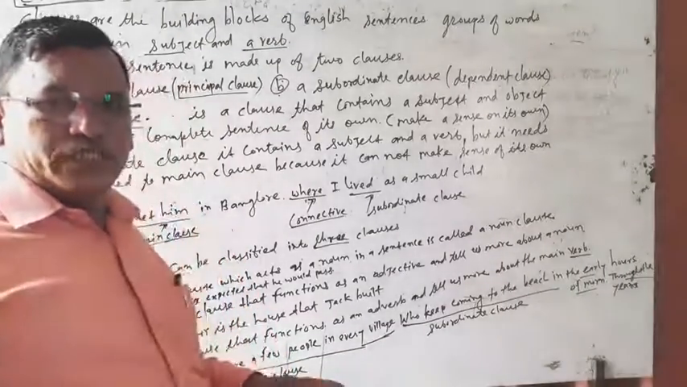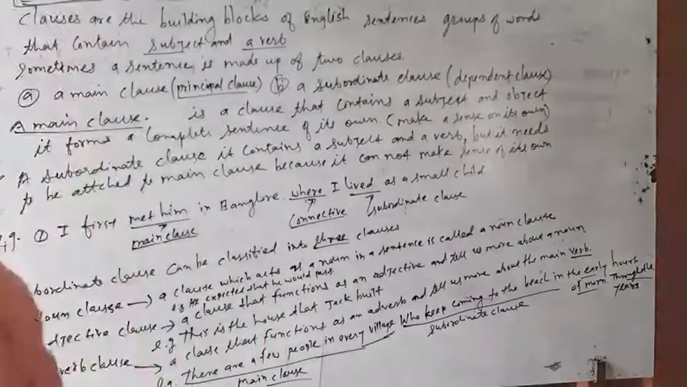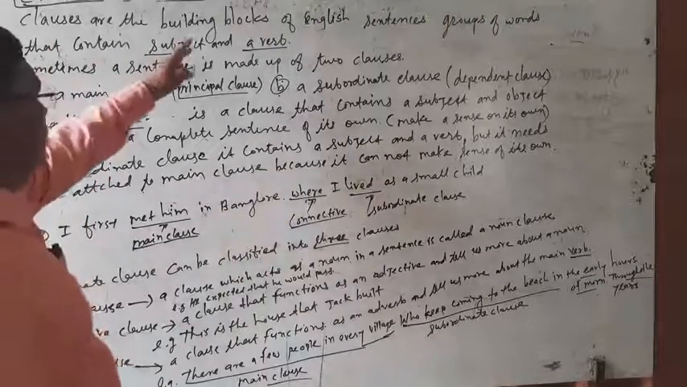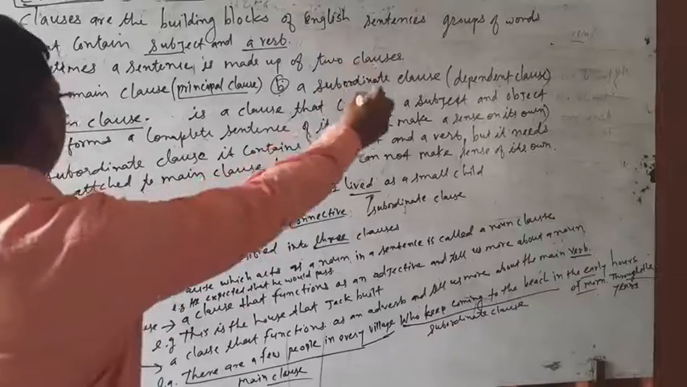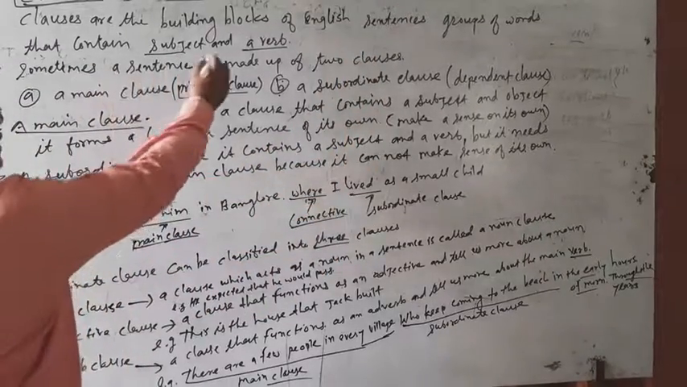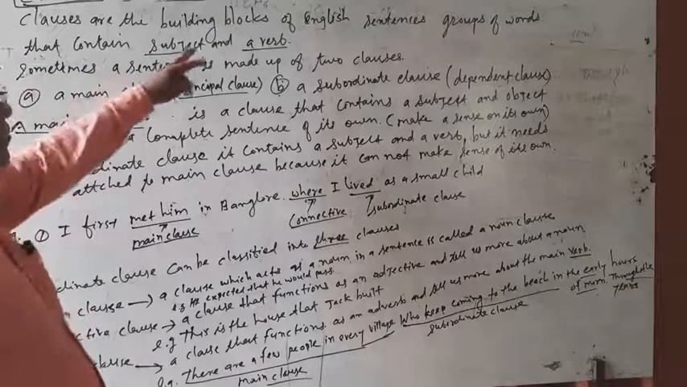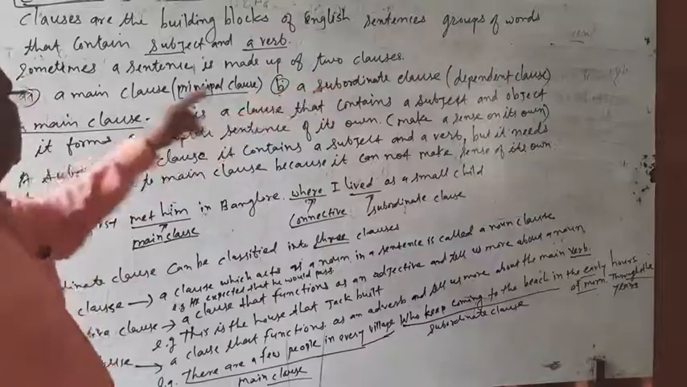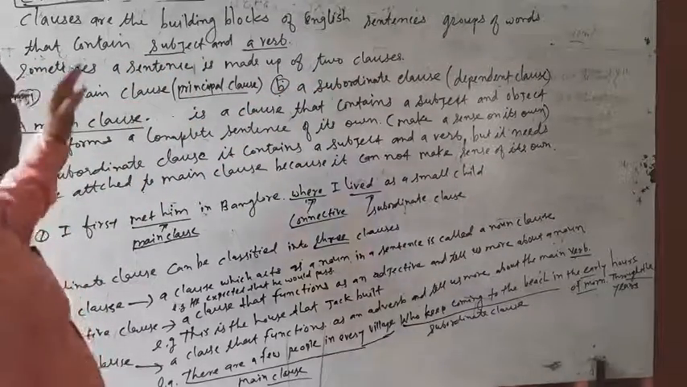Today we are going to see a new topic, that is, clauses. Now see here. What is meant by clauses? Clauses are the building blocks of English sentences, groups of words that contain a subject and a verb. That is what is meant by clauses.